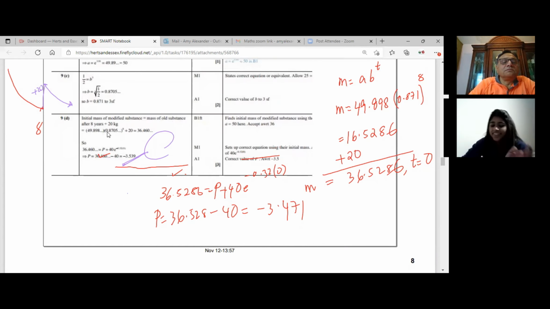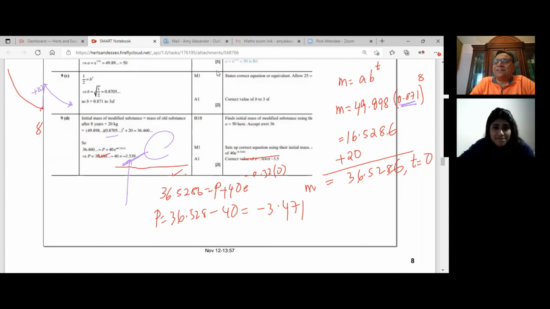See, you know the value of A, the value of B, which was the fifth root of a half. We did 0.871. They didn't do that. They did 0.8705. You were supposed to use four decimal places. So you have to be careful, right? Because the rounding is very annoying, that's why we got an error here. Very important. This value, which we used as 0.871, do not round to 3 significant figures.